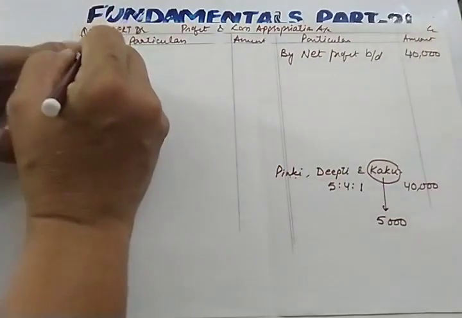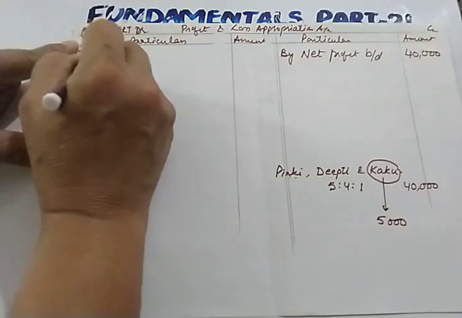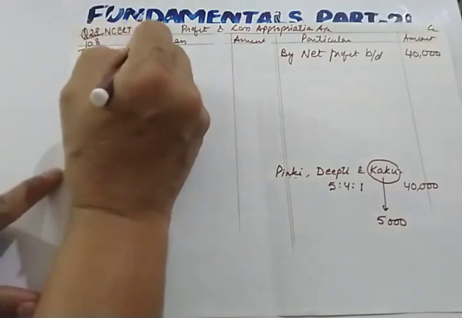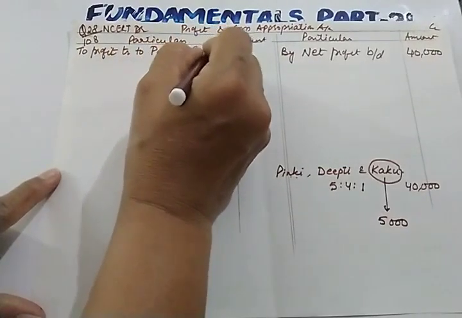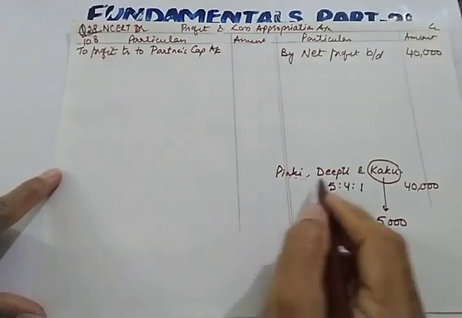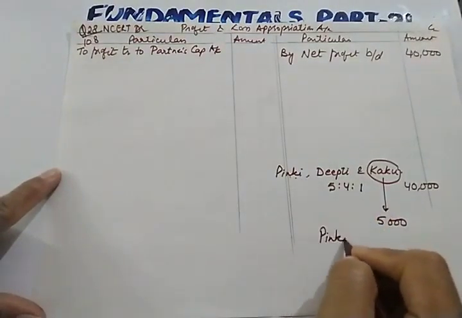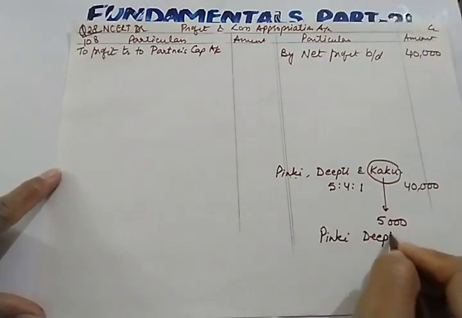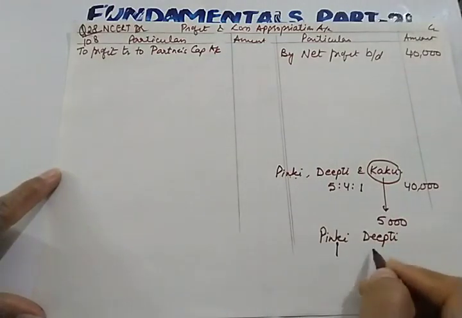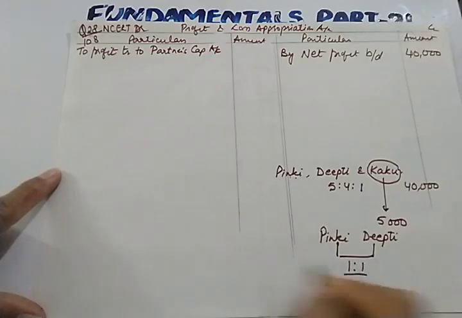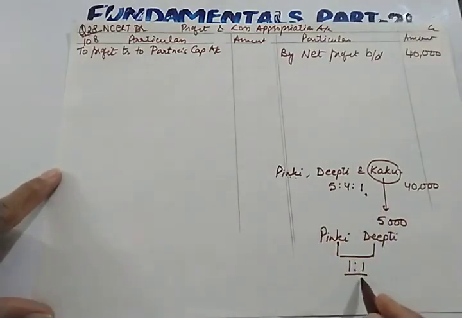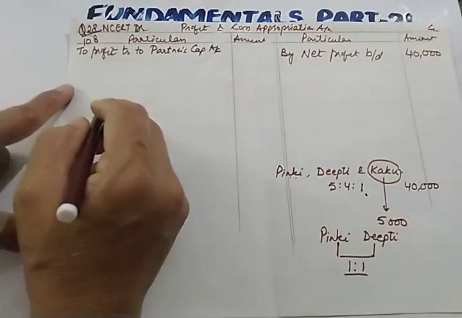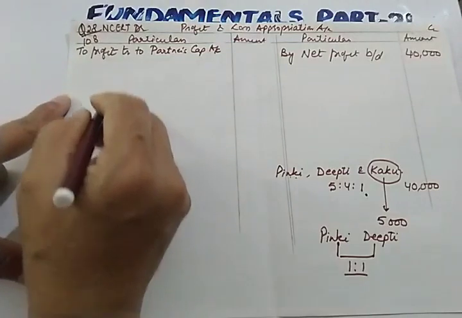Let us divide this profit: profit transferred to partners' capital accounts. And who is giving the guarantee? The guarantee is to be given by Pinky and Deepthi equally, in the equal ratio. So their profit sharing ratio is different from the ratio in which they are sharing this loss. This is the second type of guarantee.